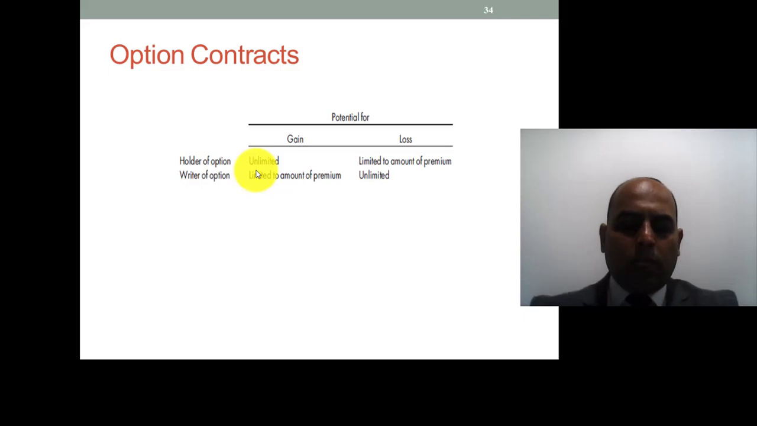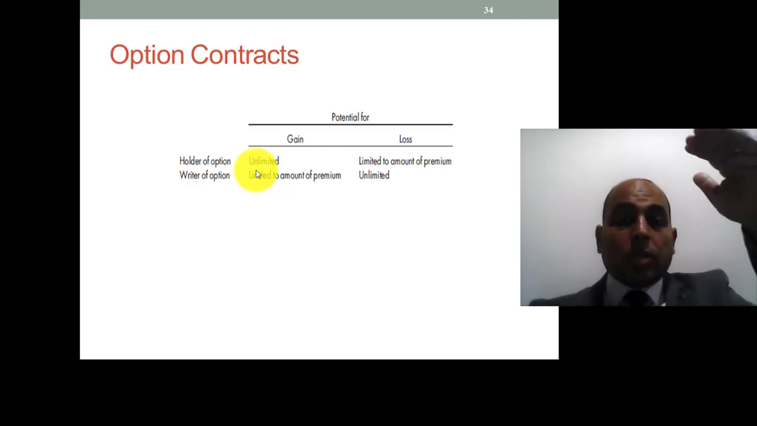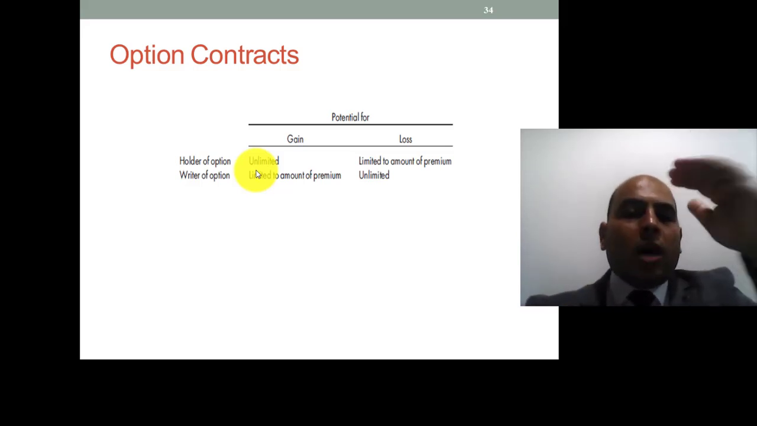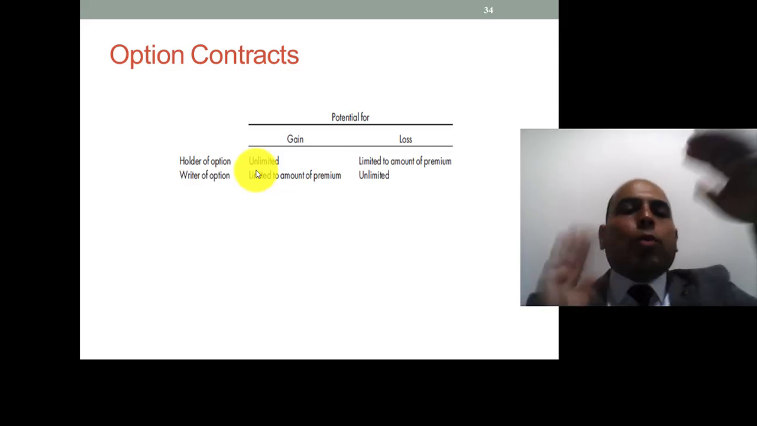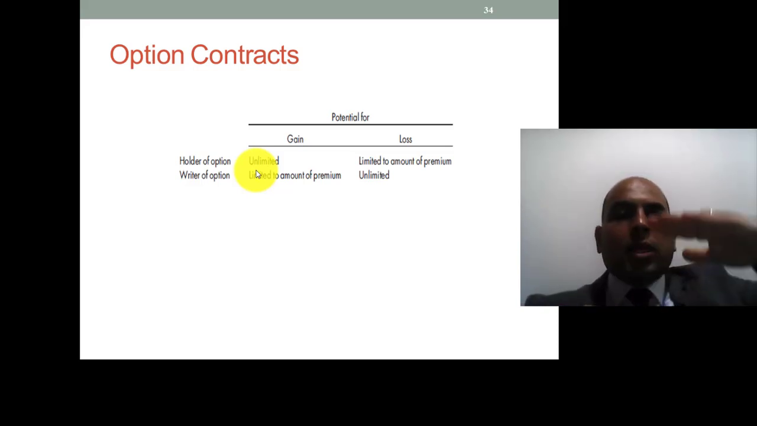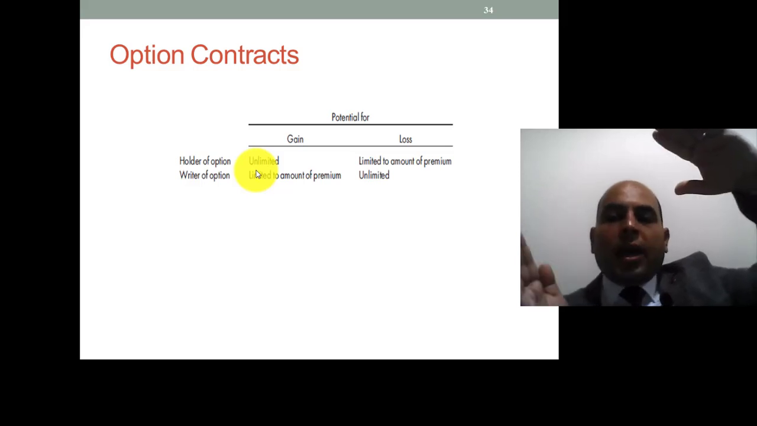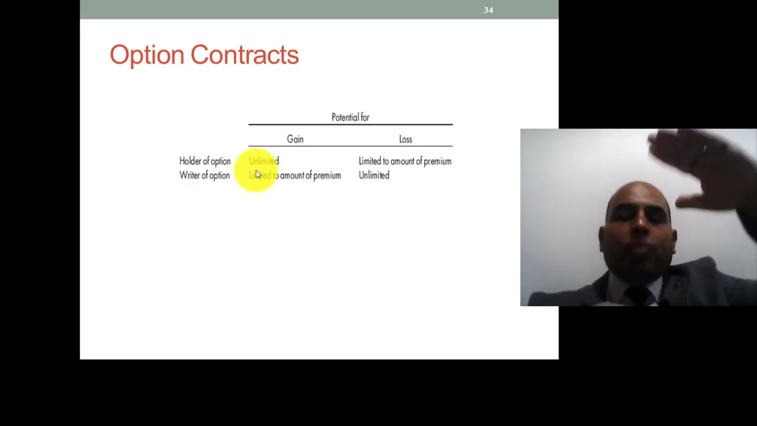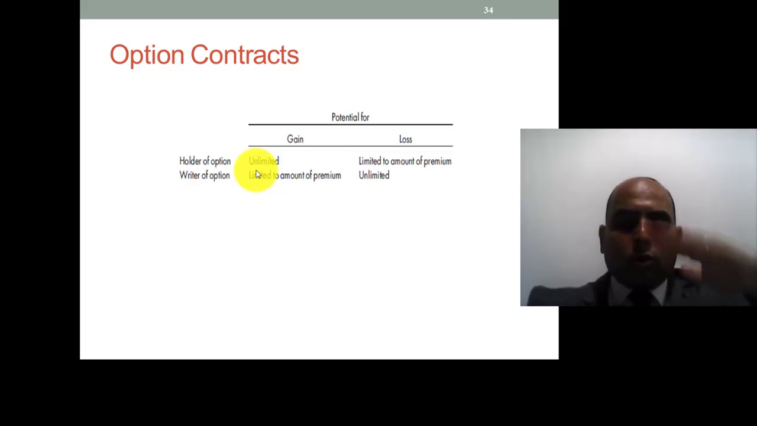Suppose we have an option to buy 1,000 tons at $1,000, and the price increased to 1,100, 1,200, 1,500. On the date of execution, we will buy it at 1,000 only, because we have already acquired an option to buy it at 1,000. So we have unlimited gain. On the other hand, what's the level of loss? The level of loss is limited to the amount of the premium, the cost of the option itself.